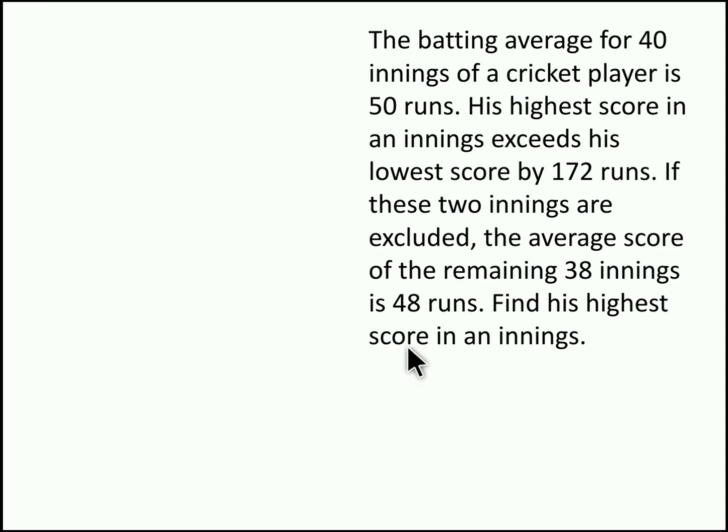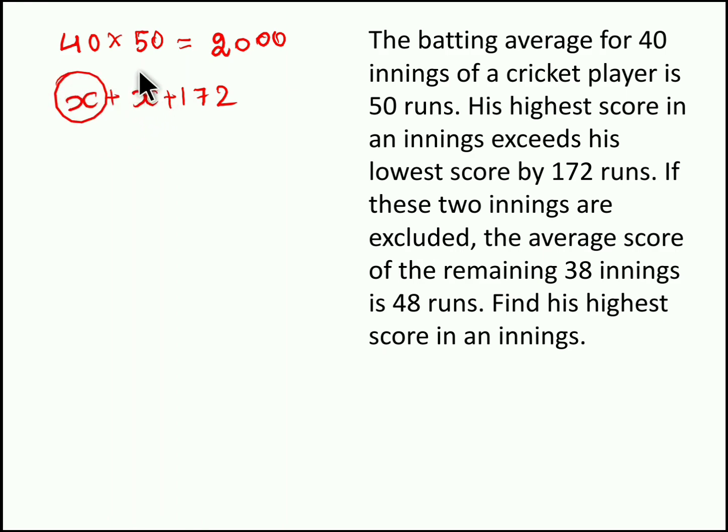So the question is really simple. The batting average of 40 innings is 50. So in 40 innings he scored 50 as average. So total runs scored by the cricket player is 40 into 50, 2000. And we have this second hint. His highest score in an inning exceeds his lowest score by 172 runs. So if his lowest score is X, then his highest score will be X plus 172. So X is the lowest score and X plus 172 is the highest score.